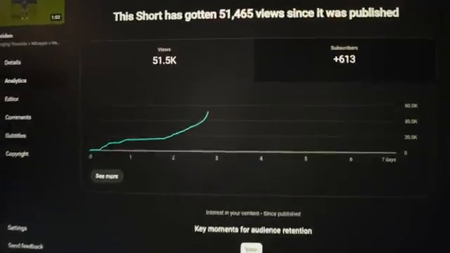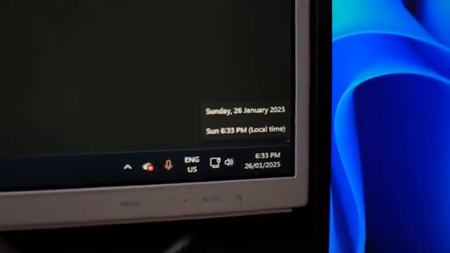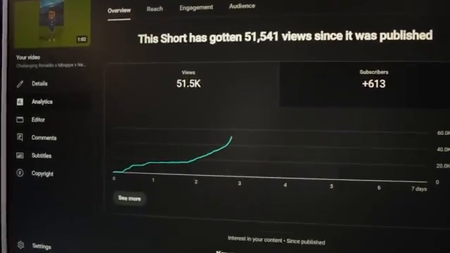So I am so excited to see where this short is going to end up over the coming days. The view chart is now a straight line just going up. Something that's very interesting I want to show you is, by coming to the current time, it is just after 6:30 and our views per hour is already at 4,000 views, which means this short could already be at 10,000 views per hour. And this goes to show that you should believe in yourself and not doubt yourself.